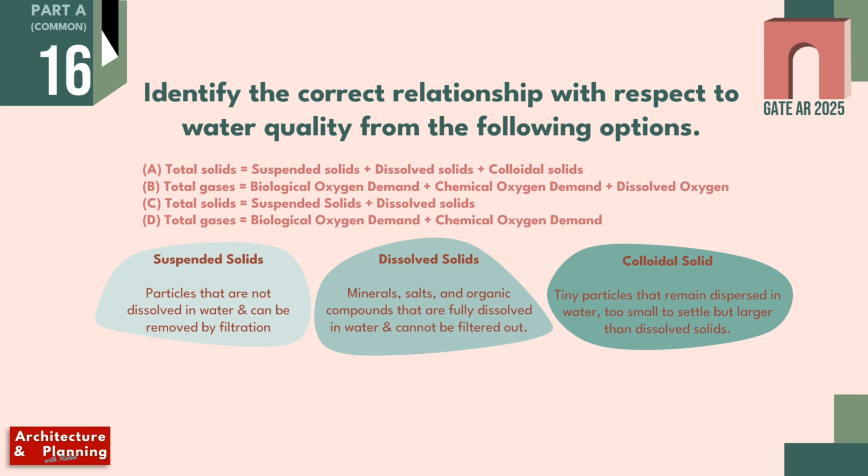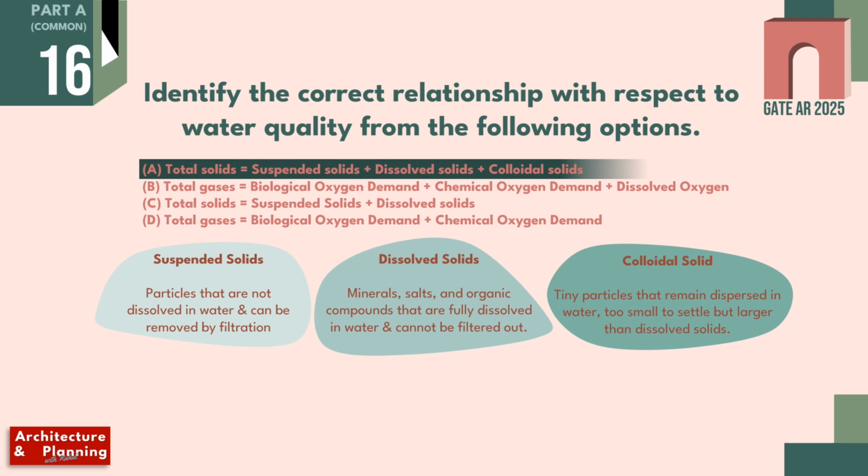All the three types of particles make total solids and deteriorate water quality. Hence, the correct answer of this question is option A. Total solids equals suspended solids plus dissolved solids plus colloidal solids.